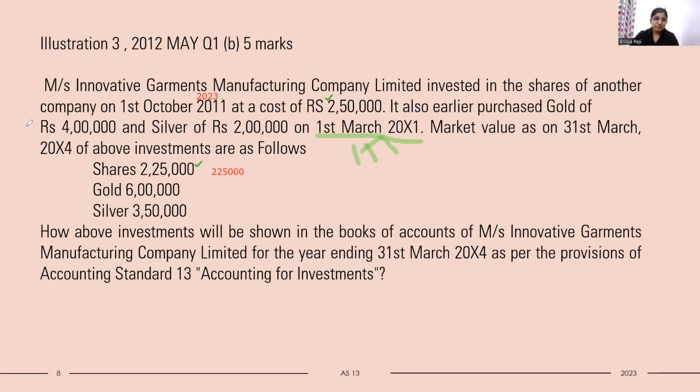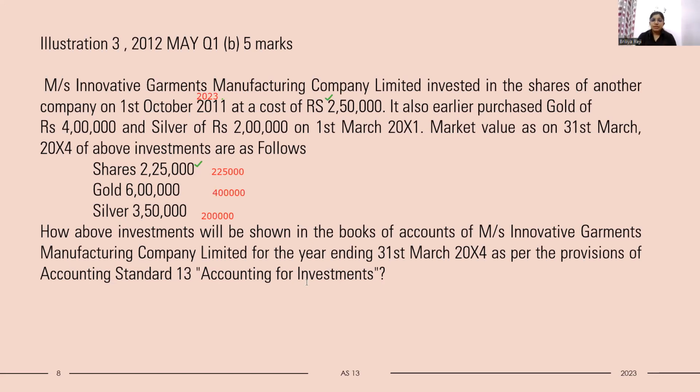In case of long-term investment, if there is no permanent decline, it is usually valued at cost. So what is the cost of the gold and silver? The cost of gold is 4 lakh, and the cost of silver is rupees 2 lakh. So this is the valuation of the investments.